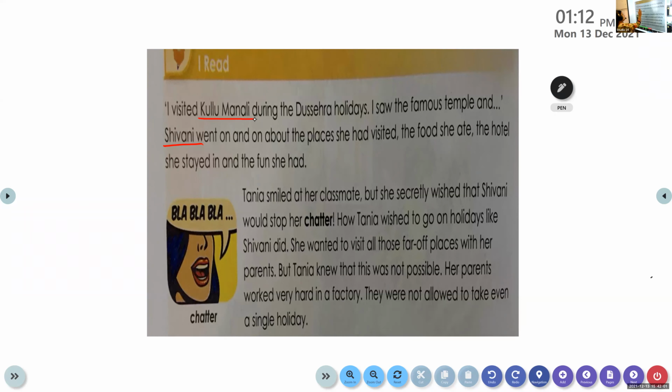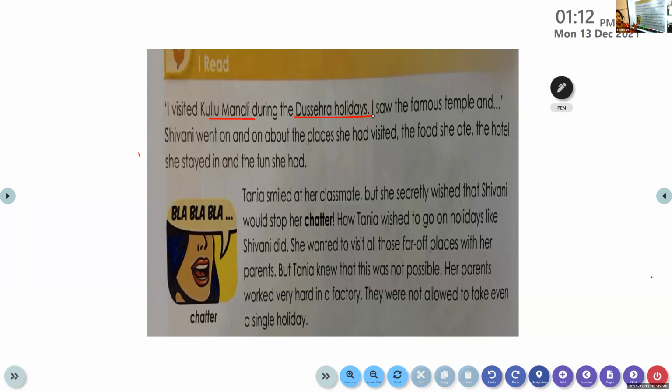Now, my dear students, this Kulu Manali is the name of a place. It's a hill station during the Dasera holidays. Now, some holidays are coming after a few days. Which holidays are we going to have after some more days? Ma'am, Christmas. Christmas holidays, yes. After some days, we will start with the Christmas holidays.